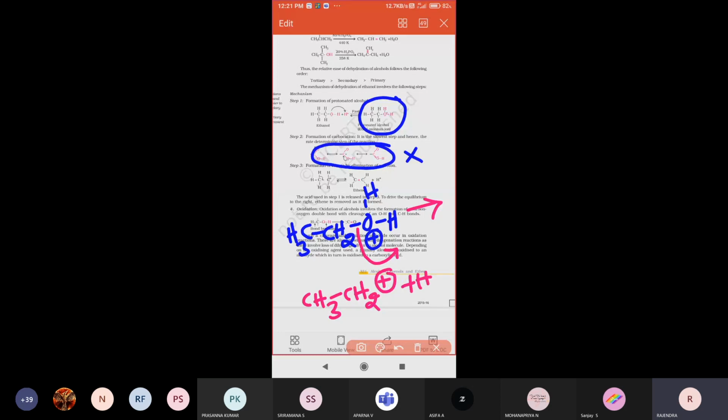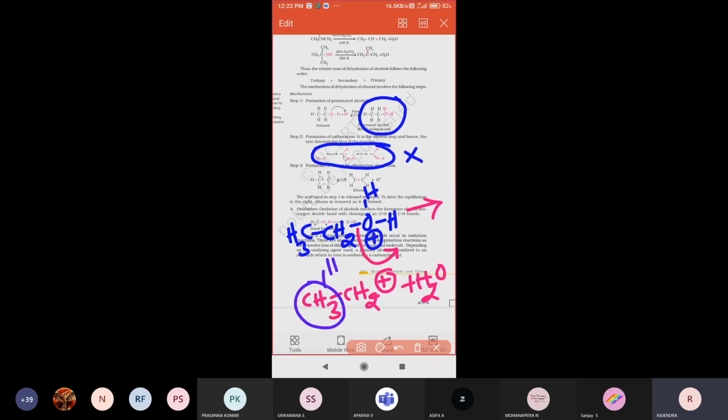This is called the carbocation, where carbon carries a positive charge. Further, one proton is lost. From where is that proton lost? Here, how many hydrogen atoms are there? There are 3 hydrogen atoms.